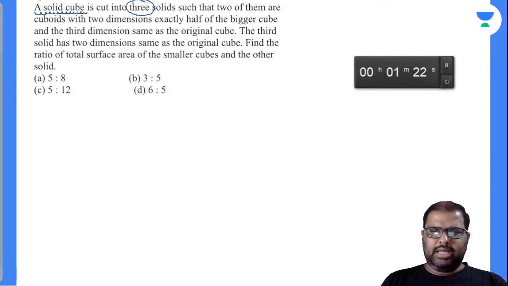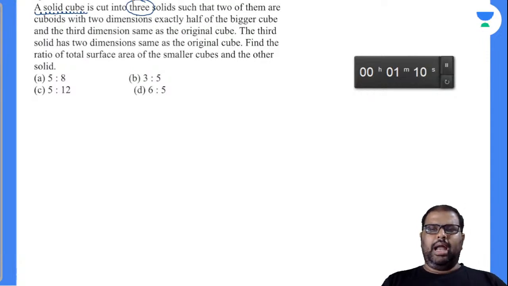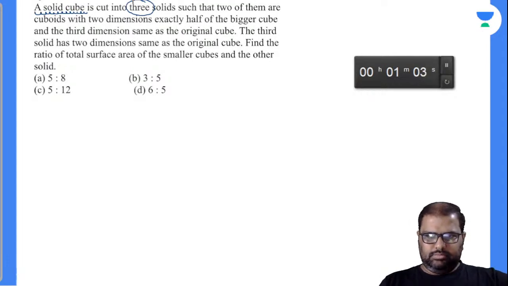The third solid has two dimensions same as the original cube, it seems. The remaining thing is half. Find the ratio of total surface area of the smaller cube and the other solid is the question asked. The answer for this?